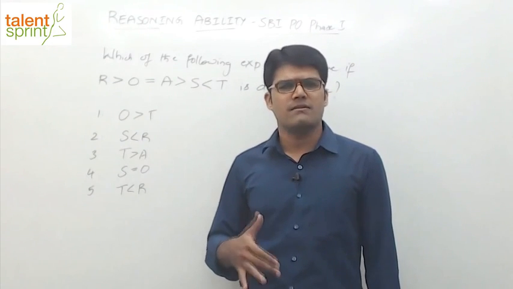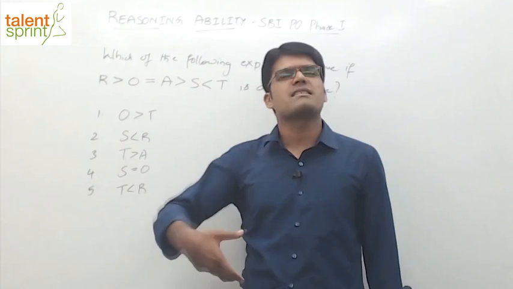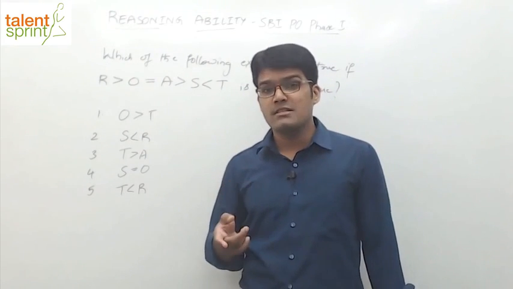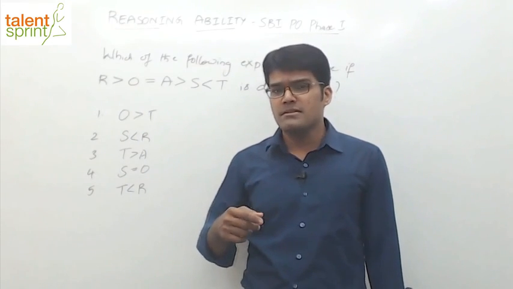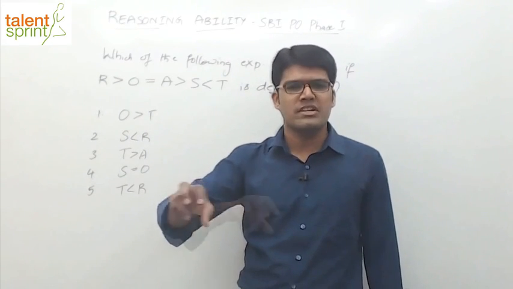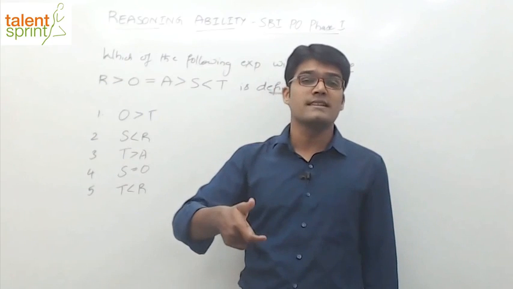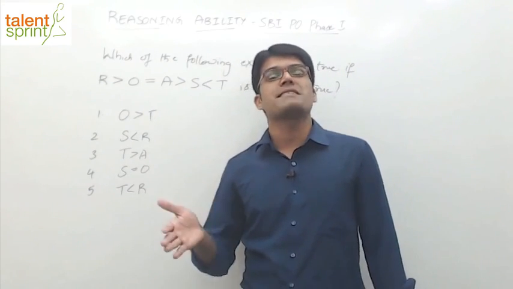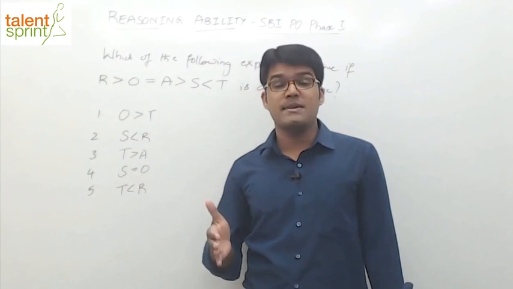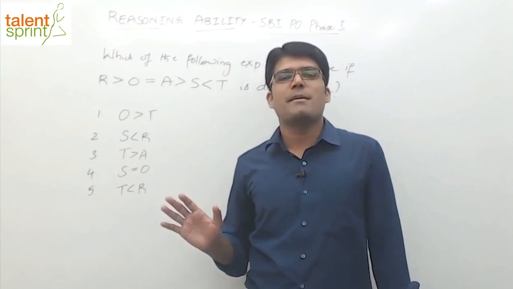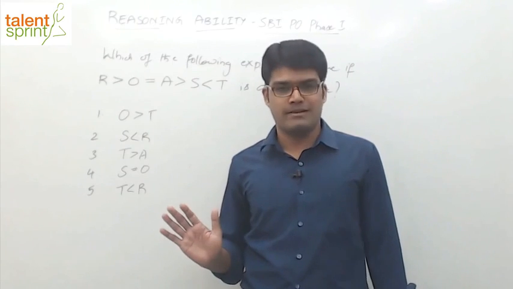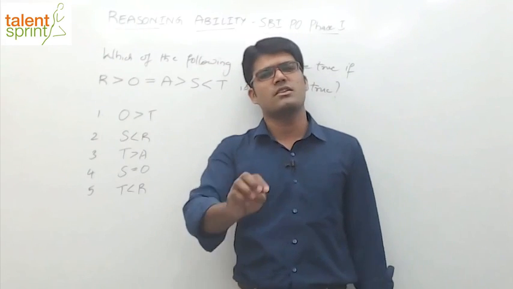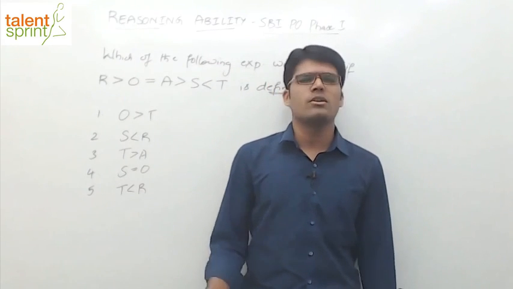Now, I hope you understand what is meant by a complex arrangement and what is a simple one. In a simple arrangement, whether it is circular or linear, we just arrange the persons around the circular table or in a straight line. Whereas in a complex arrangement, you not only have to arrange the persons, but also assign some parameter associated with them. So you have to do two things at the same time. So by any chance, if we get a complex circular arrangement or a complex linear arrangement in the SBI PO phase 1 exam, you must be very happy because you know how to solve it, right? This is going to be a 5-mark question. Out of 35 questions, you get 5 questions on complex circular or linear.